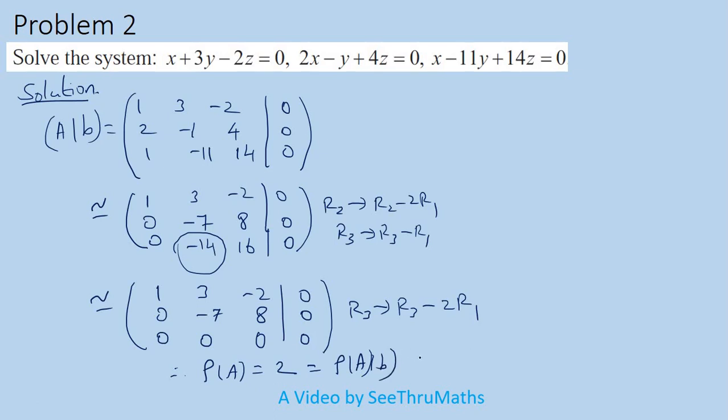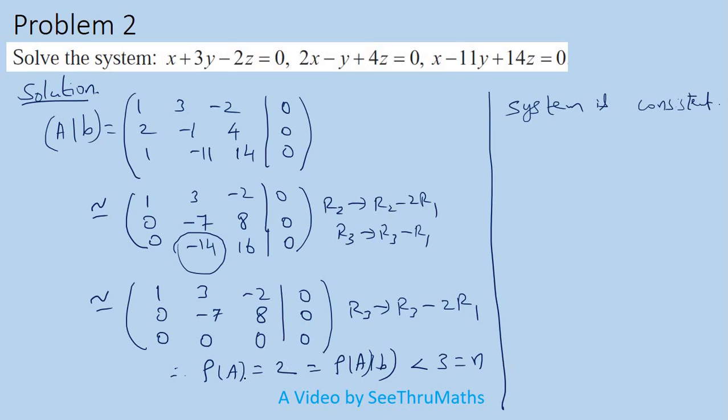But definitely this is not equal to n, this is less than 3. 3 is nothing but the total number of unknowns. So what we get in this case: rank of A is equal to rank of AB, the augmented matrix. That means the system is consistent. The system is consistent, definitely it has a solution. Now the question is only one solution or more solutions.